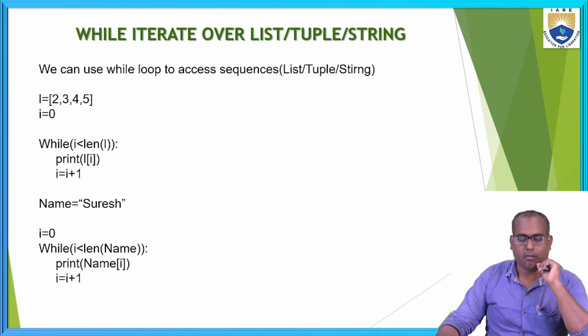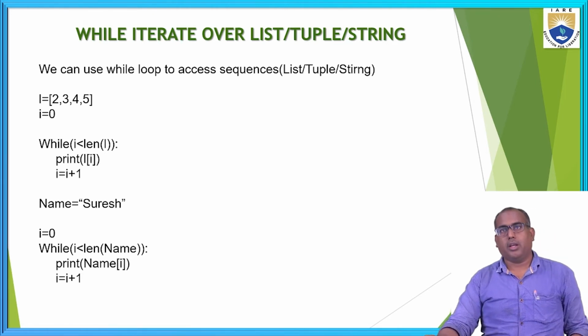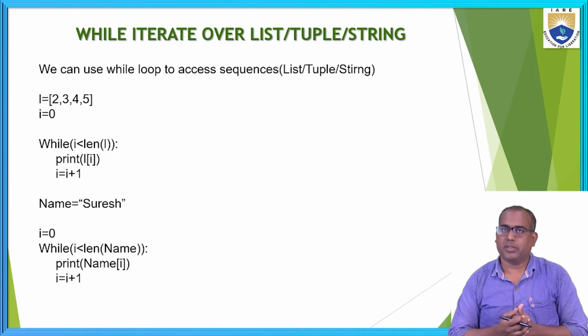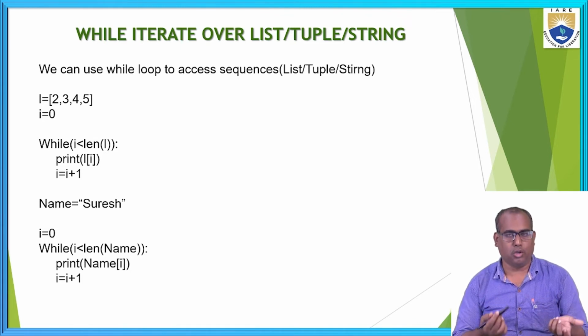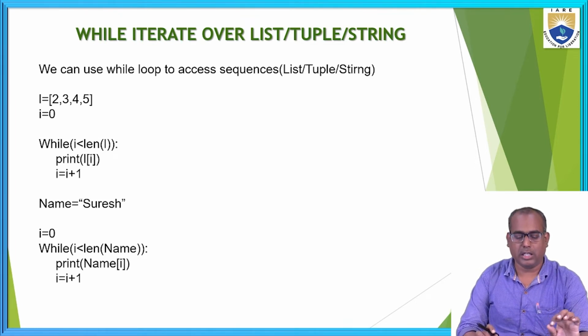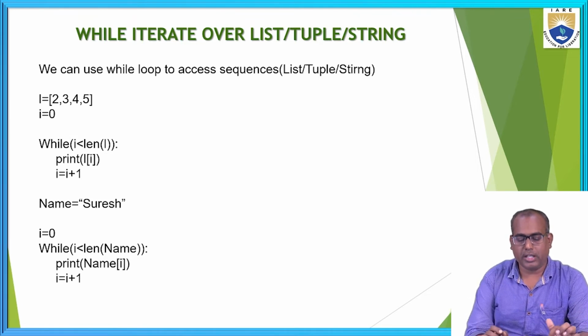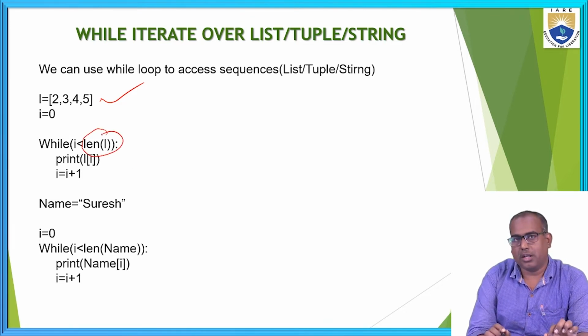Next, while loop iterating over a list, tuple, string. With the help of a while loop, we can access the sequence elements: list, tuple. Sorry, we can't access set elements, because we access the elements based on index. Let's see how to access the list elements with the help of a while loop. Here I am declaring L is equal to 2, 3, 4, 5. This is the list declaration. I am initializing I is equal to 0. Now I am finding out how many elements, the length of L.